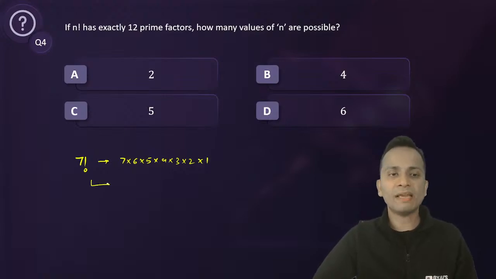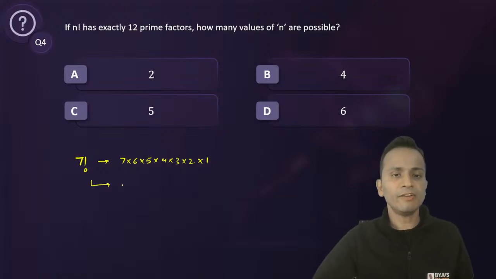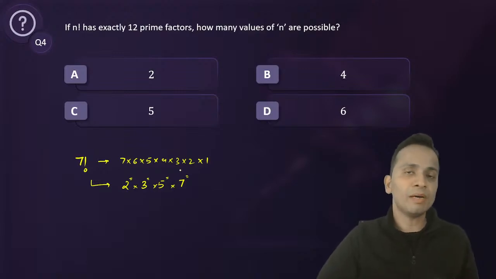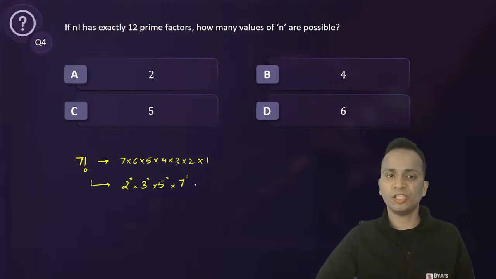So if I do the prime factorization of 7 factorial, then there will be some power of 2, some power of 3, some power of 5, and some power of 7. 7 factorial in its product will have all the prime numbers up till 7 in its prime factorization.